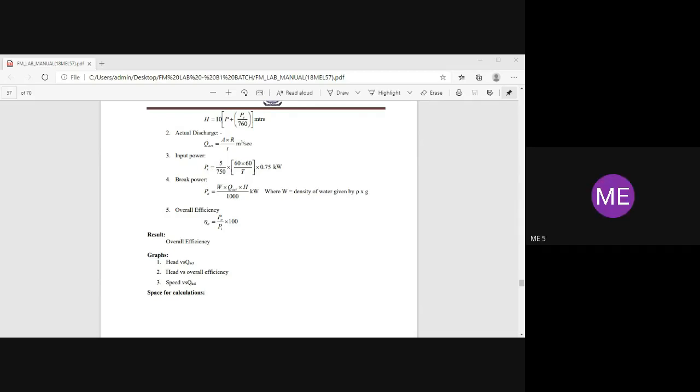In that case, what you can do, you can take only first two readings. Don't take third reading because it is in random way, right? Yes, sir. For head versus overall efficiency, you take any two readings and join it, either in increasing order or in decreasing order. Join only 2 points. Don't draw all the 3 points.